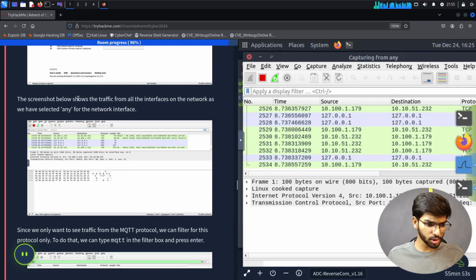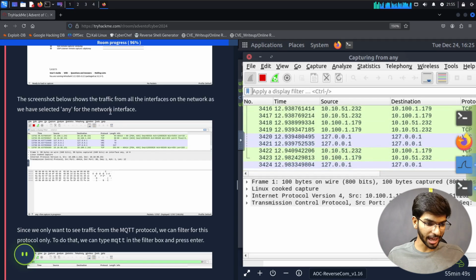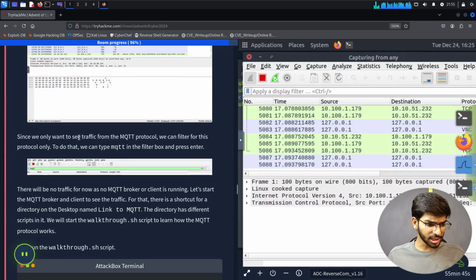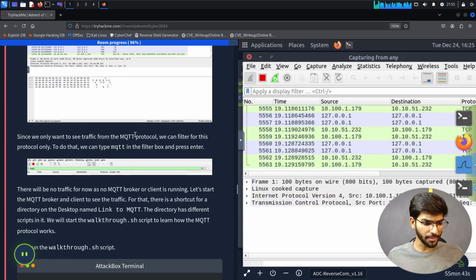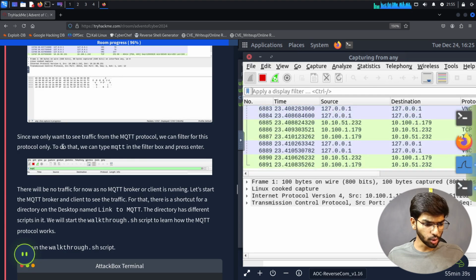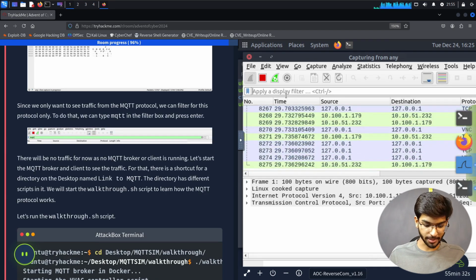The screenshot below shows the traffic from all the interfaces on the network, as we have selected any for the network interface. That's what is happening here. Since we only want to see traffic from the MQTT protocol, we can filter for this protocol only. To do that, we can type MQTT in the filter box and press enter. Let's do that.